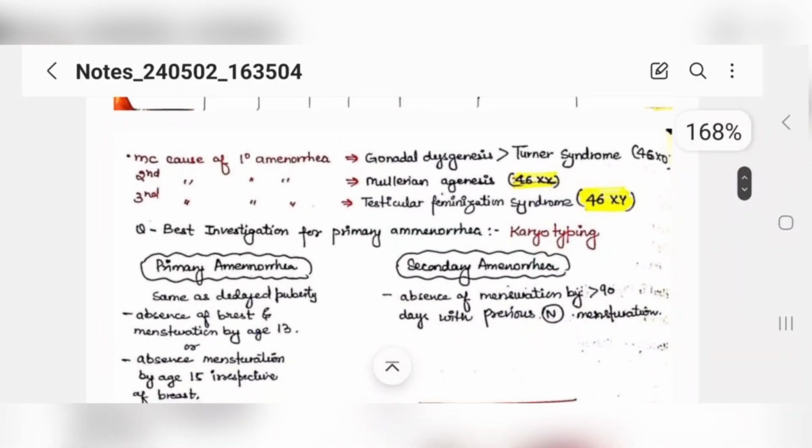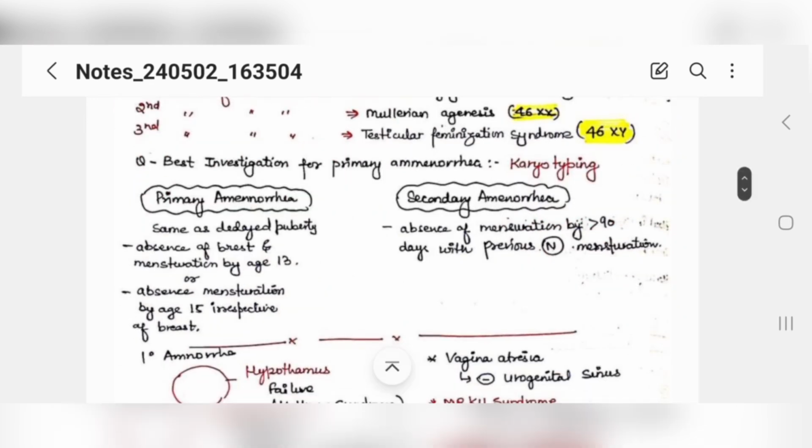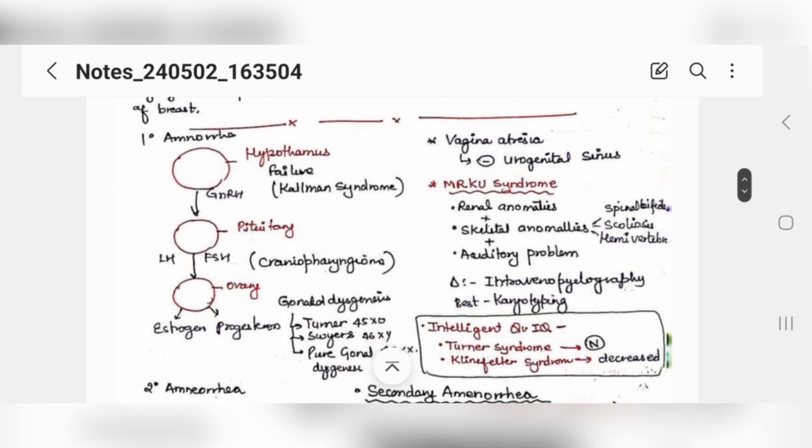The most common cause of primary amenorrhea is gonadal dysgenesis and Turner syndrome. Secondly, the most common cause of primary amenorrhea is Mullerian agenesis. The female karyotype would be 46 XX. The third most common cause of primary amenorrhea is testicular feminizing syndrome, that is 46 XY. The best investigation for primary amenorrhea is always to get a karyotype done. Primary and secondary amenorrhea, these are the basic definitions. Now these are the charts for basic understanding.